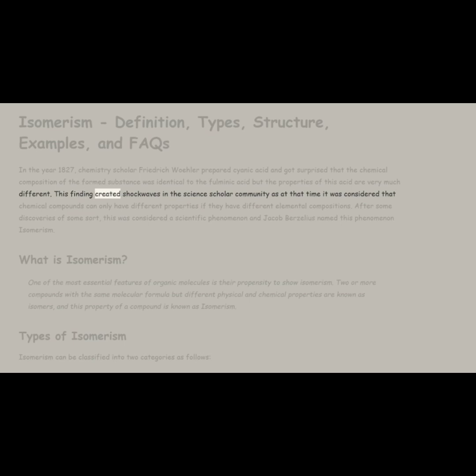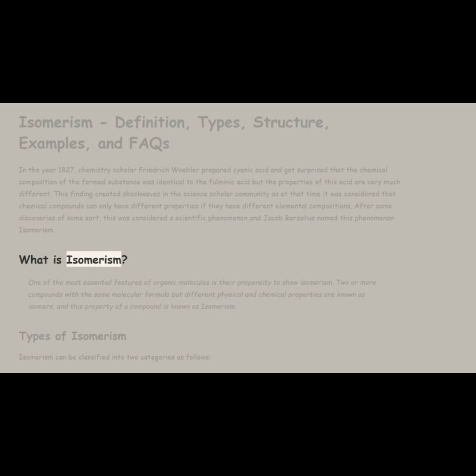This finding created shockwaves in the science scholar community, as at that time it was considered that chemical compounds can only have different properties if they have different elemental compositions. After some discoveries of some sort, this was considered a scientific phenomenon, and Jacob Berzelius named this phenomenon isomerism.